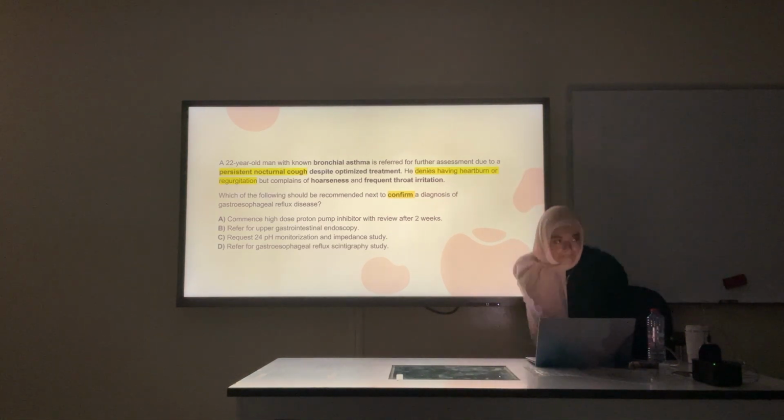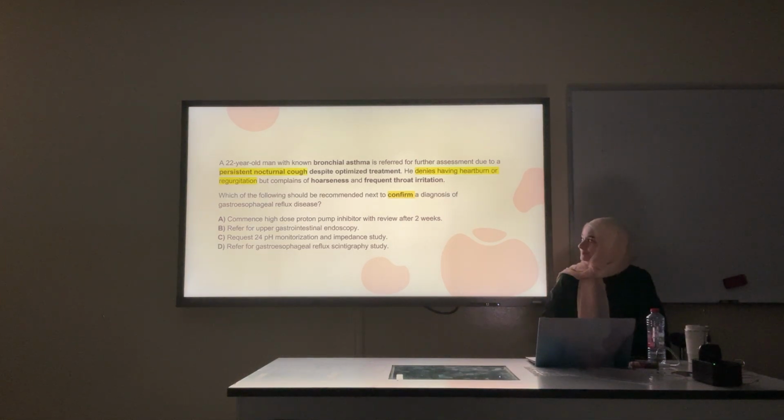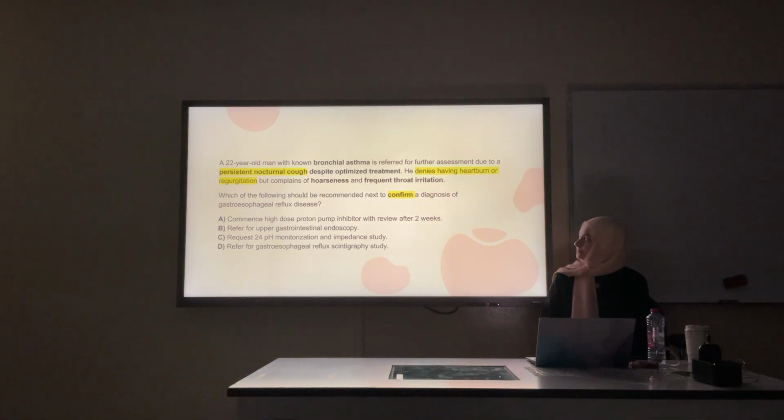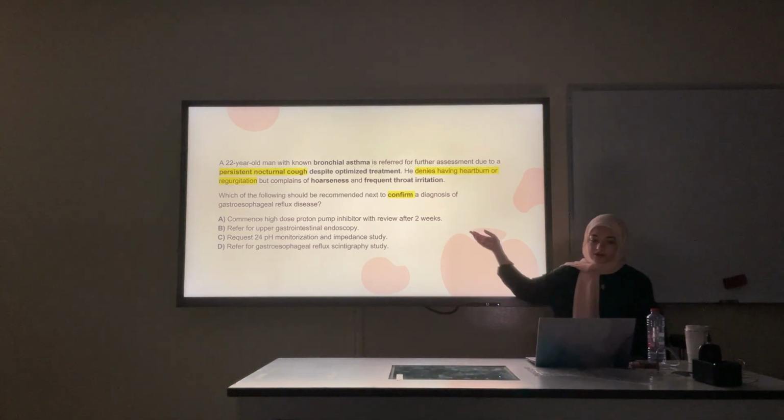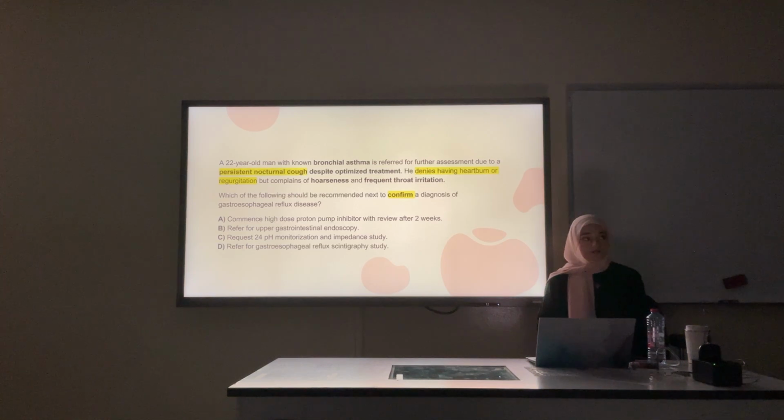A 20-year-old man with non-bronchial asthma is referred for further assessment due to a persistent nocturnal cough despite optimized treatment. He denies having heartburn or regurgitation, but complains of hoarseness and frequent throat irritation. Which of the following should be recommended next to confirm a diagnosis of gastroesophageal reflux? So the patient came with atypical symptoms, chronic cough, and throat irritation. So what do you do next?